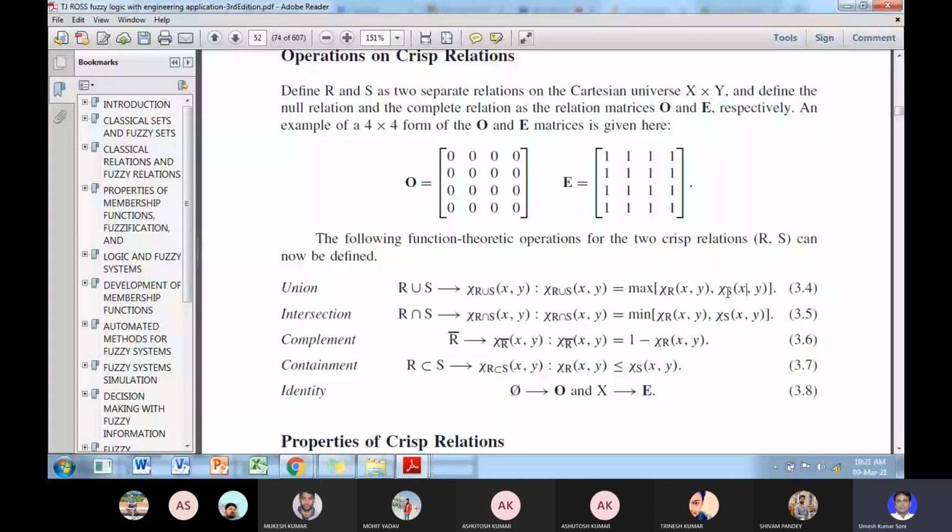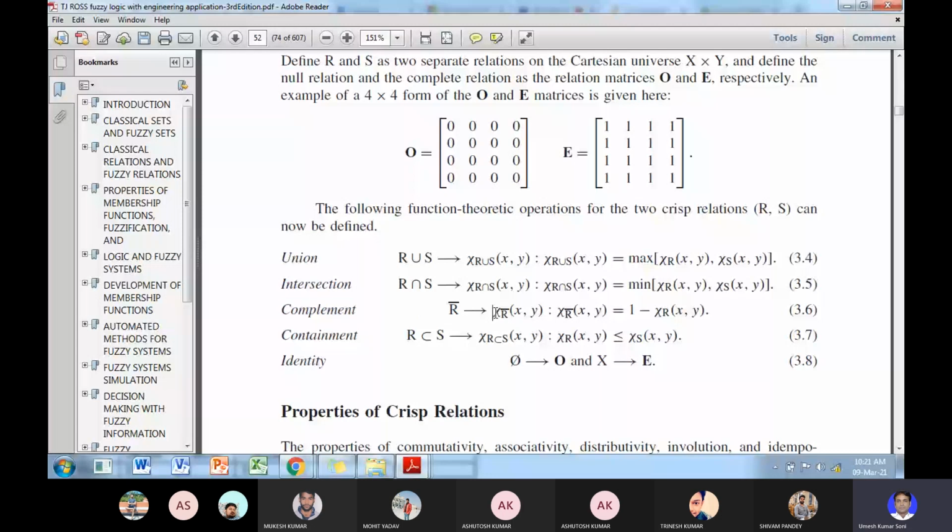Okay, so now come to the complement. If the strength of the relationship between x and y is, suppose, 1, then the complement of the relationship between x and y will be 1 minus the strength between x and y.